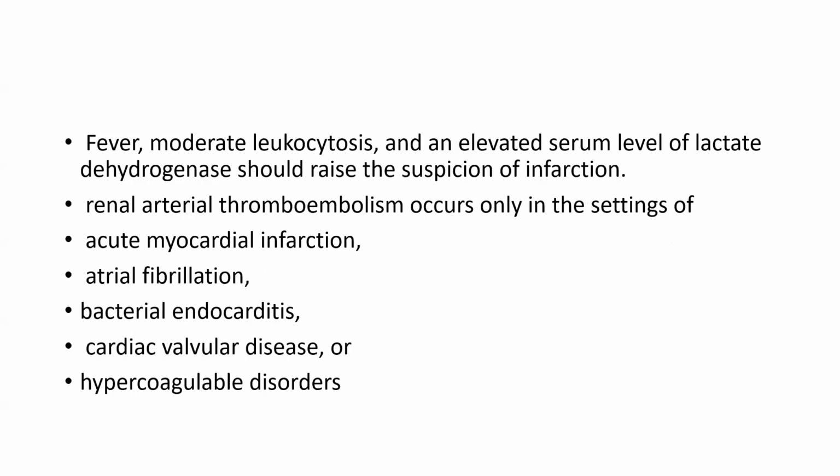Fever, moderate leukocytosis, and elevated serum lactate dehydrogenase should raise the suspicion of infarction. Renal arterial thromboembolism occurs in the setting of acute myocardial infarction, atrial fibrillation, bacterial endocarditis, cardiac valvular disease, or hypercoagulable disorder.